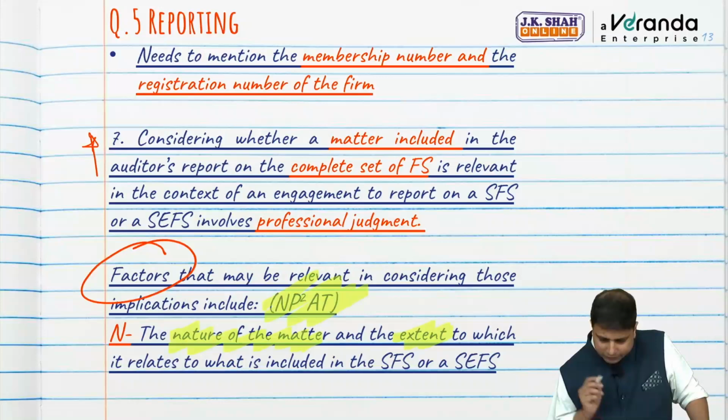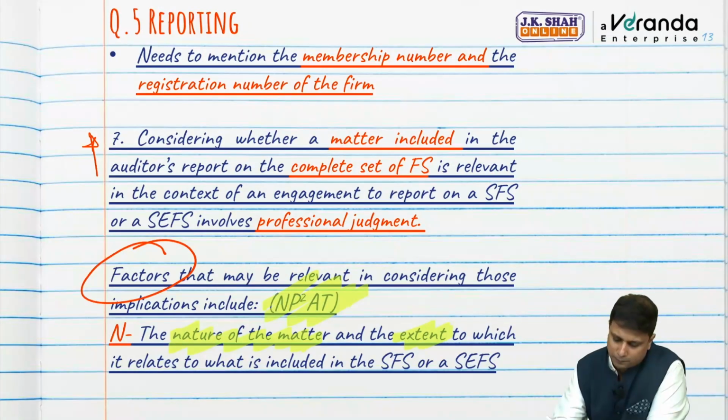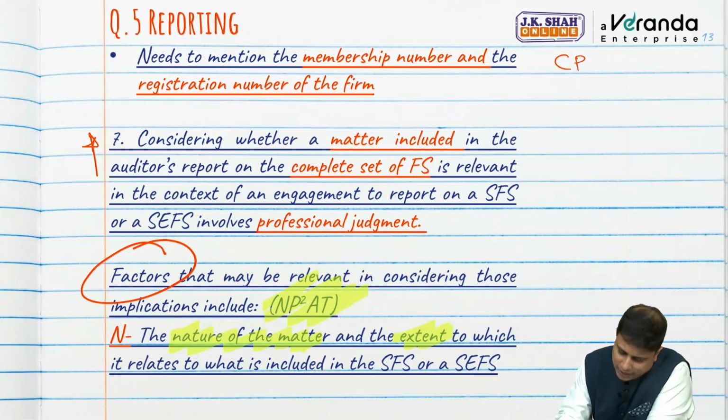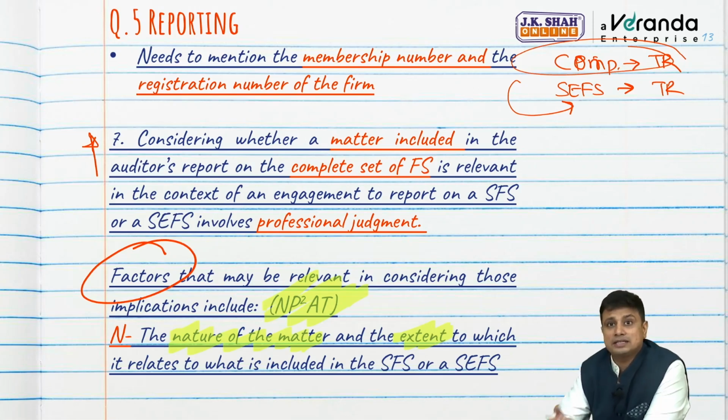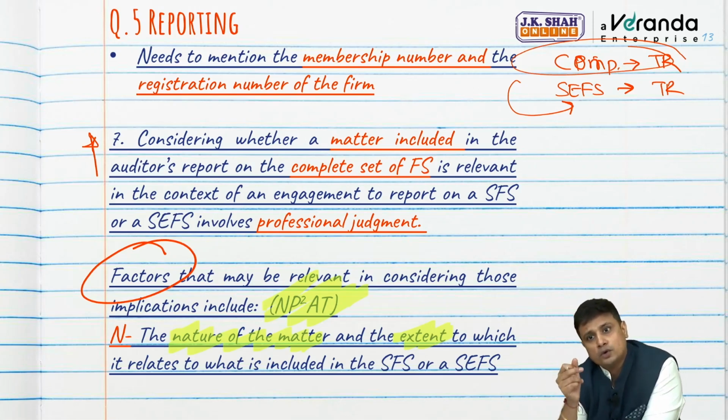Now, let's take an example. Let's say in case of complete financial statement, we have modified our opinion because of trade receivables. And now we are auditing in specific element financial statement, we are auditing trade receivables. Will we have to include this matter here as well? Yes, definitely yes. So matters included in audit report of complete financial statement will be relevant here.